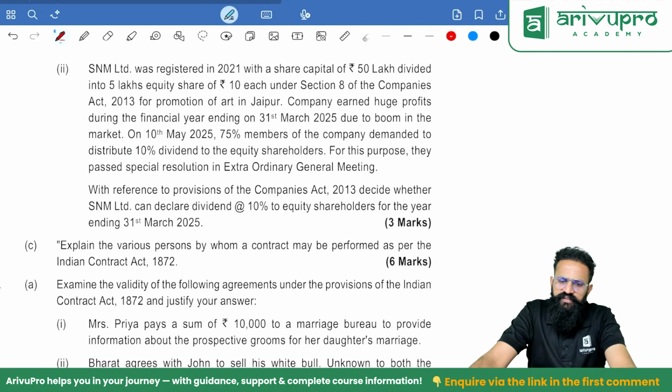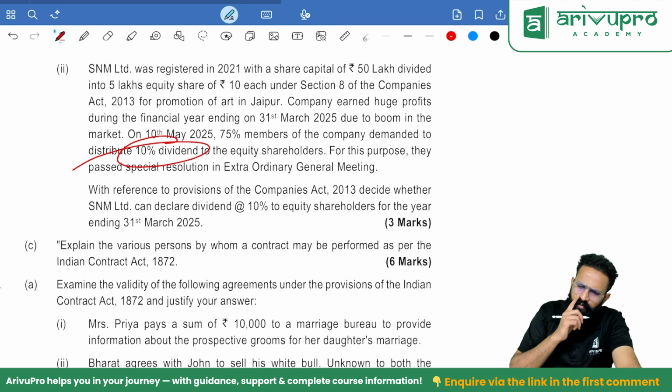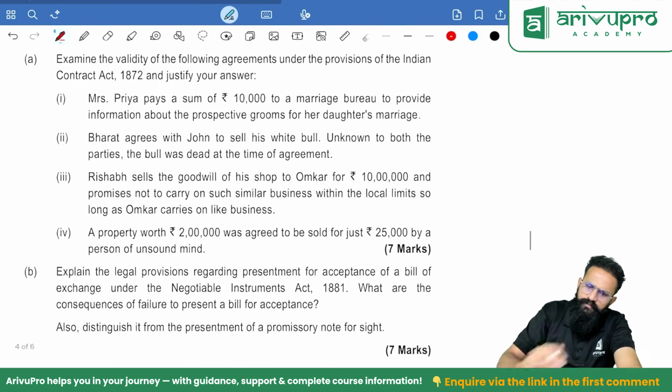S&M Limited was registered in 2021 with share capital 50 lakh divided into 5 lakh. Section 8 company promoting. Okay, the company earned huge profits and demanded a dividend, people. Possible? Definitely not possible. Okay.